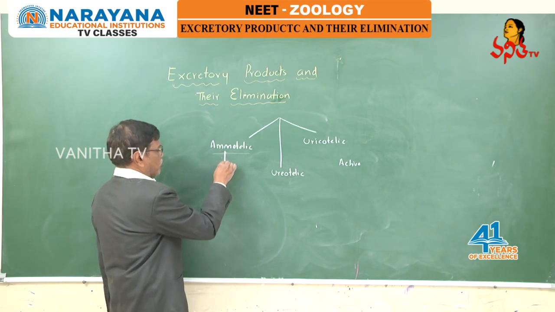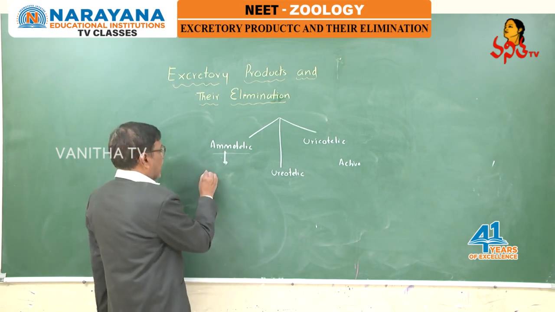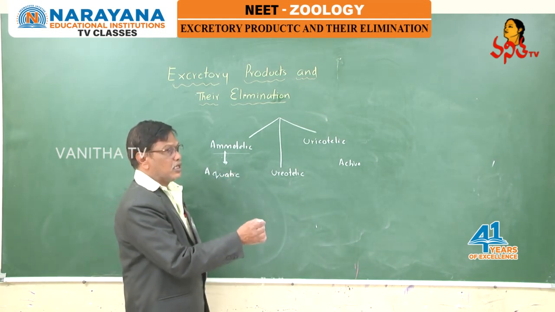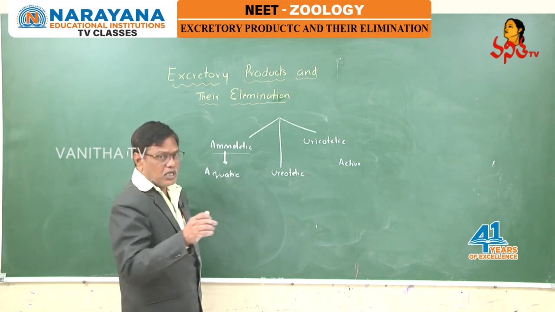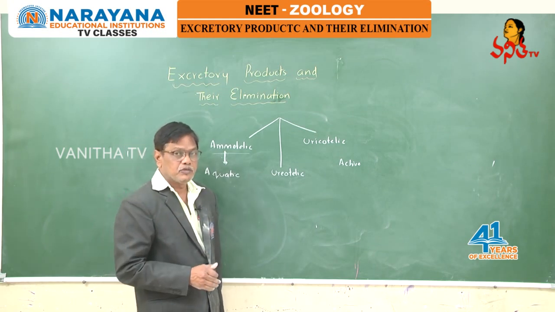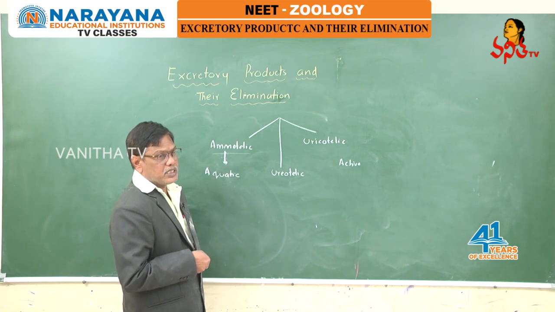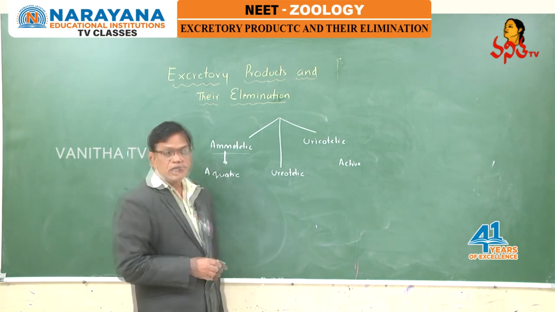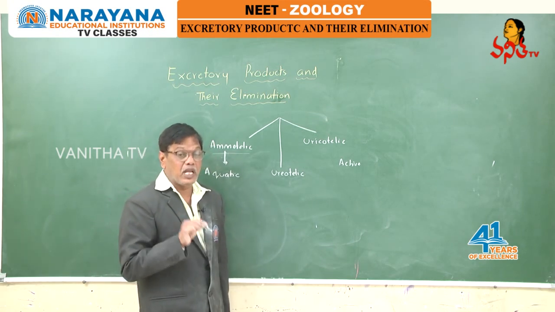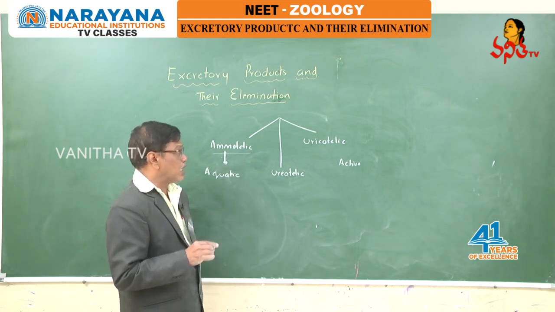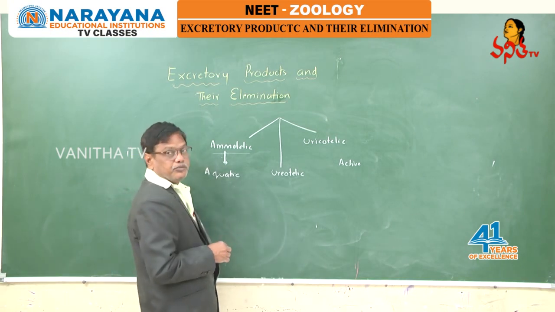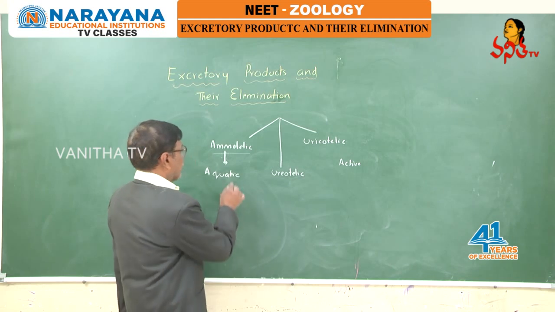All the organisms which are excreting nitrogen in the form of ammonia are aquatic. No terrestrial organism is ammonotelic. If you go to insects also, don't get confused. Terrestrial insects are uricotelic, but aquatic insects are again ammonotelic. In molluscans also, land snails are terrestrial and uricotelic, but aquatic snails are not uricotelic. They are again ammonotelic.